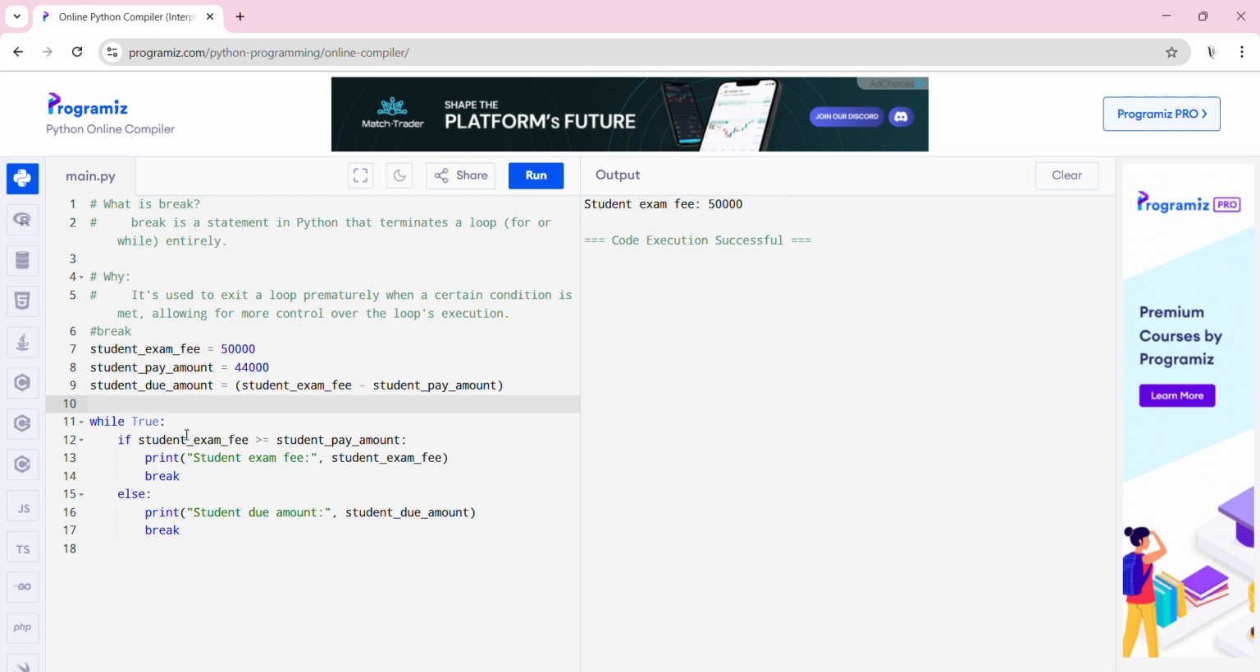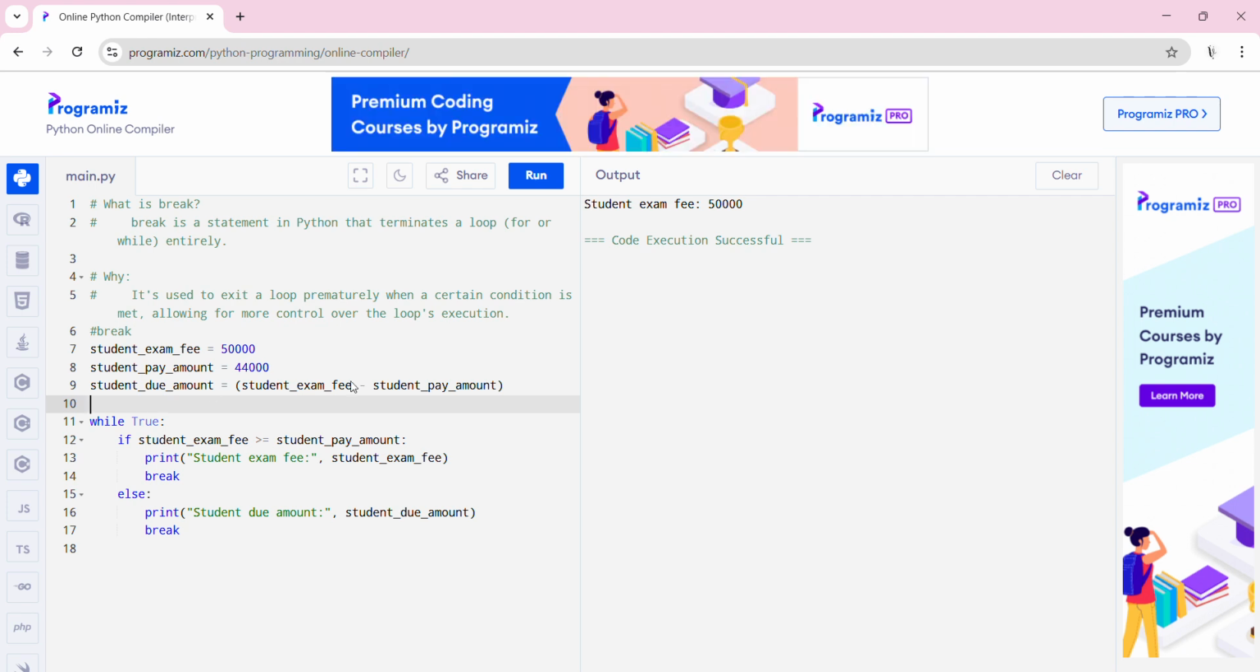Okay, let's see a real time example. Student exam fee is equal to 50,000, student pay amount is equal to 44,000. Here, how much is the student's due? For that we can use the minus operator. Here we can take while True, which will print continuously if we don't give a break statement. Then we take an if condition: 50,000 greater than or equal to student pay 44,000, and we want to print this.